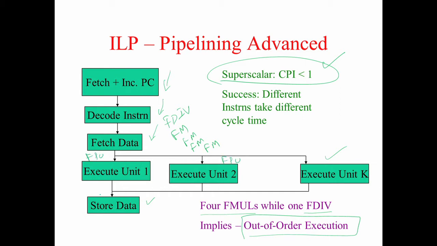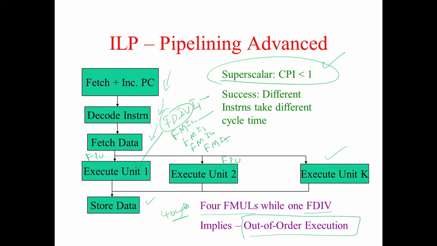The FDIV will start executing here, it will take say 40 cycles, while the FMULs which follow, let me say this is I1, I2, I3, I4, I5, your I2 will come and start executing, and finish in 4 cycles. So I2 actually completes before I1.